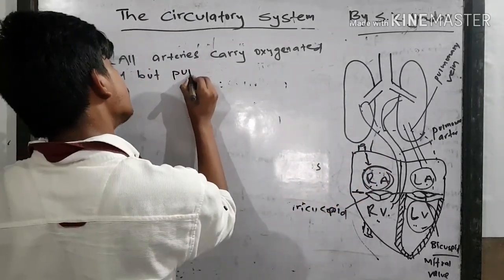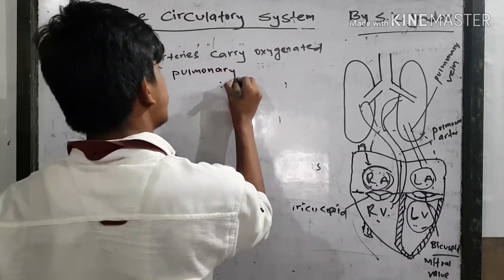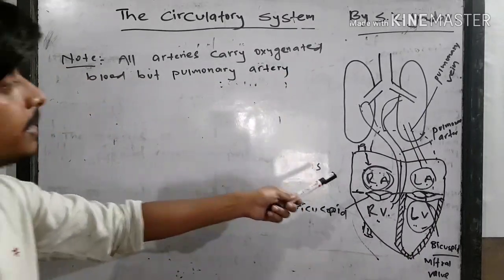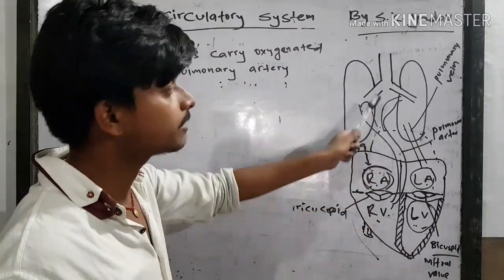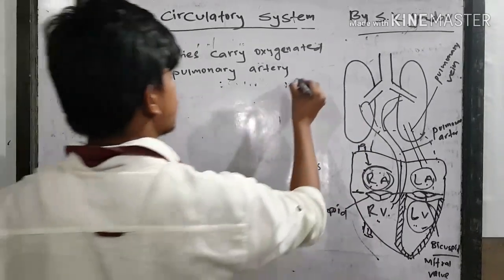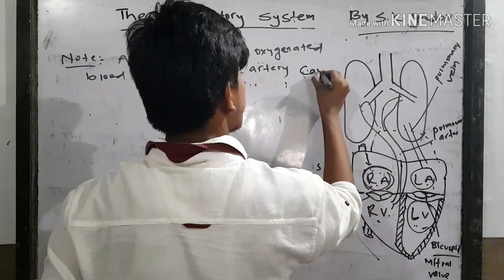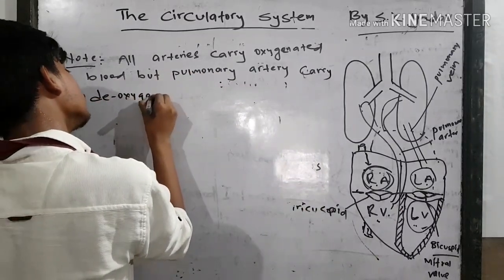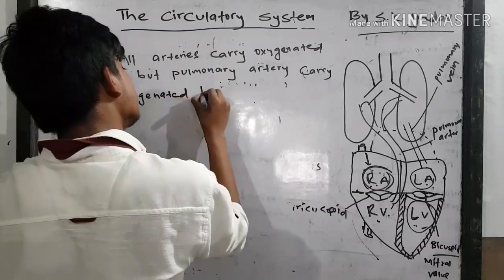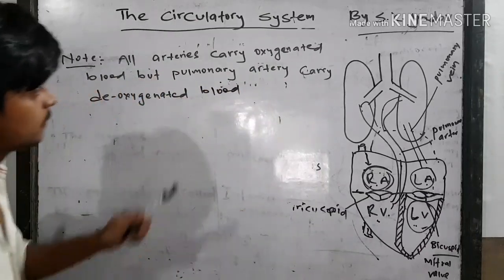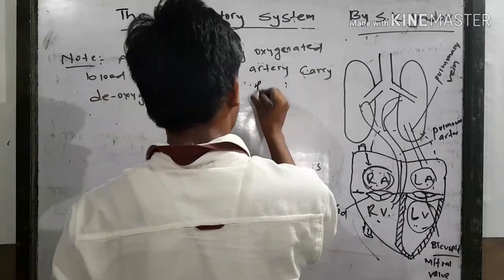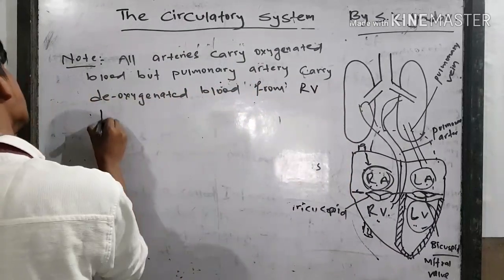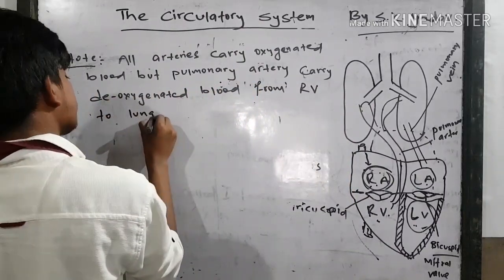The pulmonary artery carries deoxygenated blood from the right ventricle to the lungs.